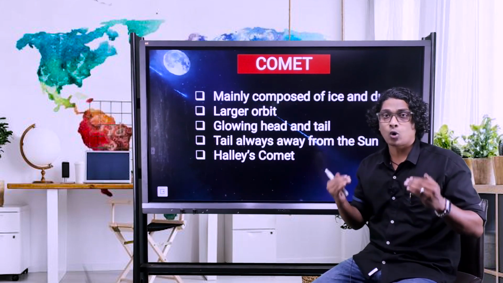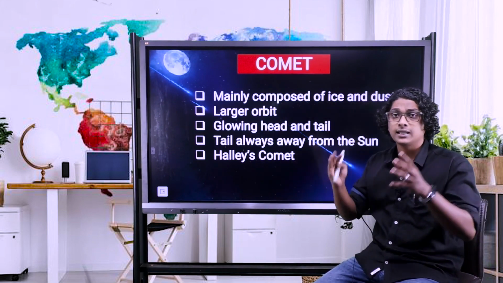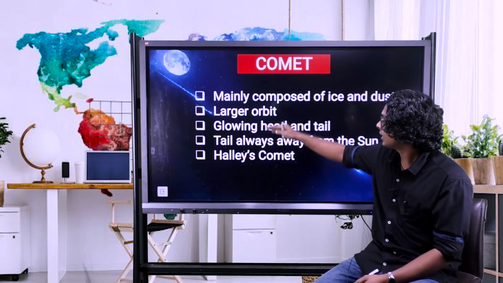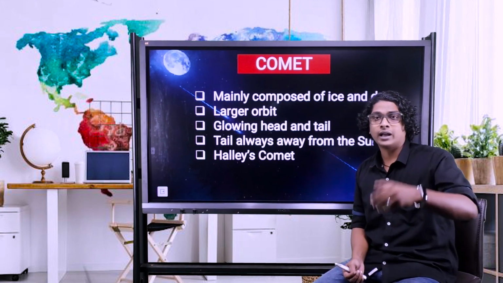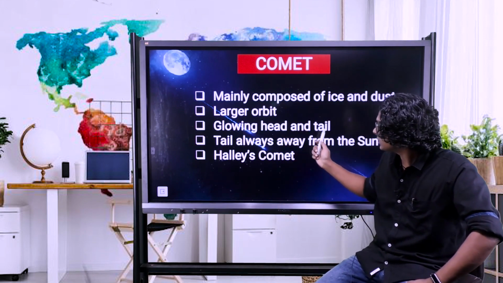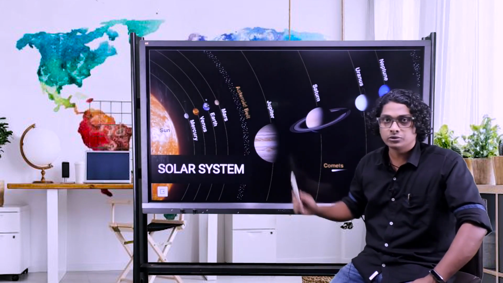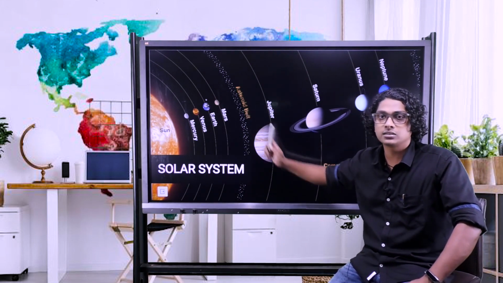So the comets are made up of ice as well as dust. Now the ice is holding together the dust. Now they have a larger orbit, in the sense that the asteroids are made up of rocky objects. If you think about it, the asteroids are closer to the sun, so they will be getting more energy from the sun. So can the gases freeze here?